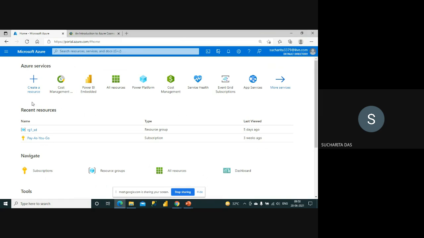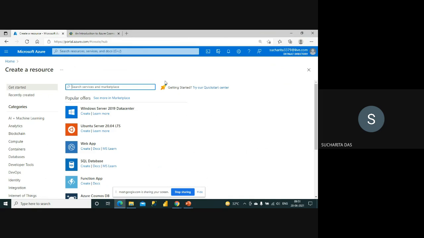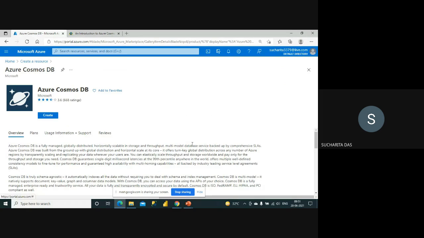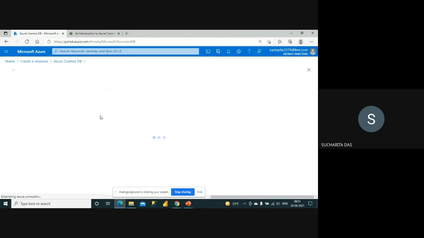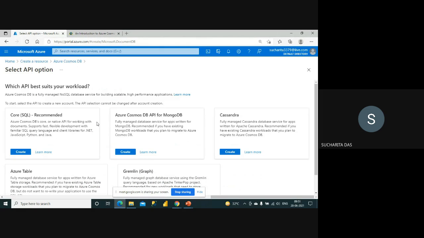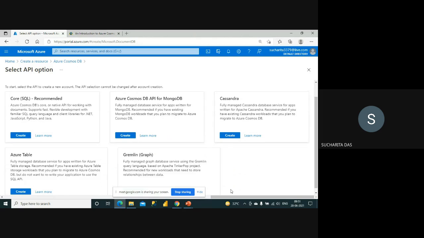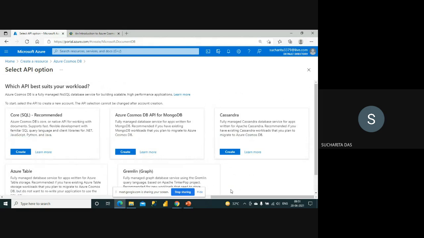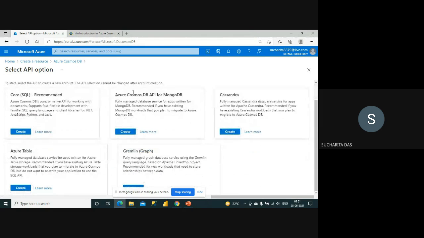Okay, so first of all I start with creating a resource. I give the name Azure Cosmos DB. So I press the create button. Okay, so now you can see here that it is showing you these 5 types of API models. Okay, which one you should use.